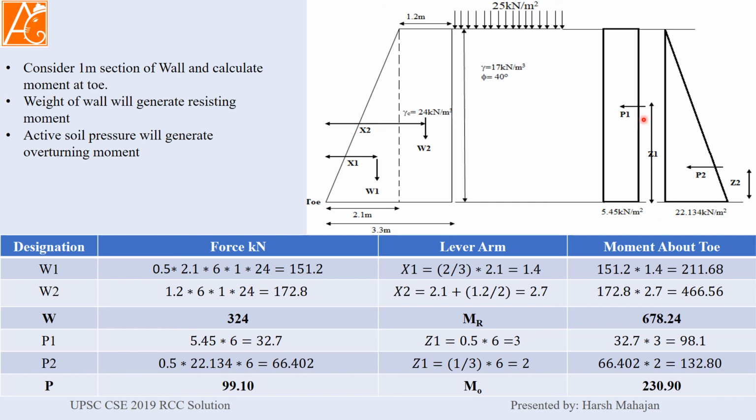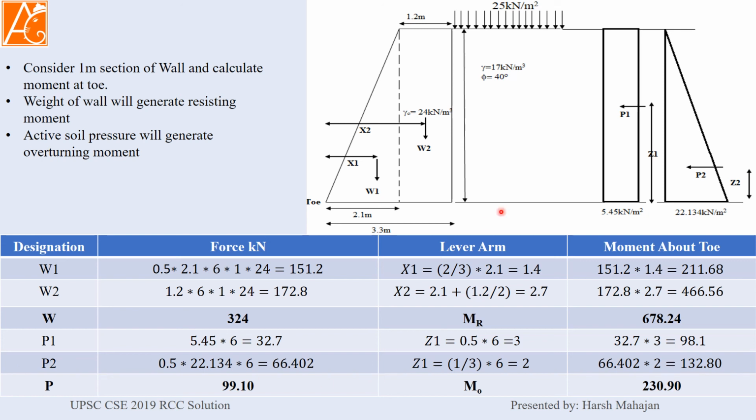Z1, which is the load application, half of the height. So 0.5 of the 6, 3 meter is where the net P1 pressure load is applied, the location of the load, and the moment about the toe will be 32.7 into 3, 98.1.